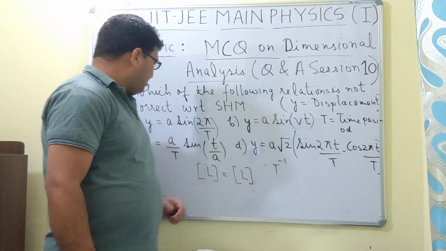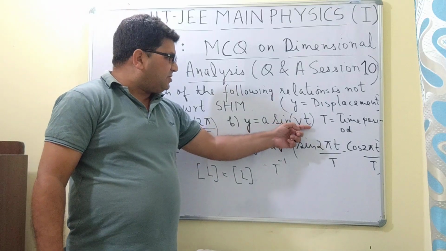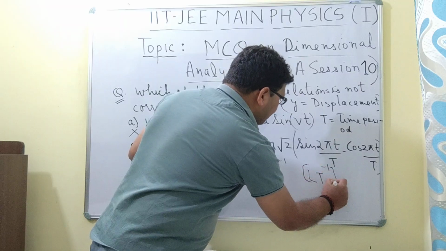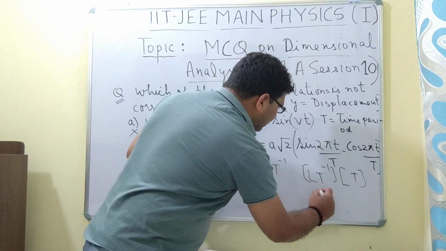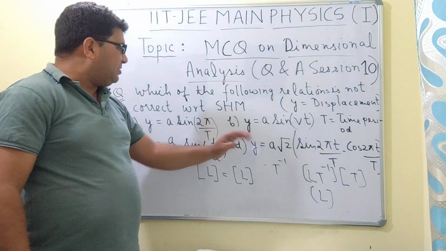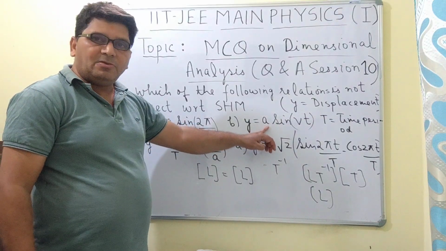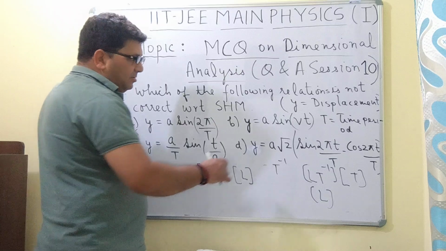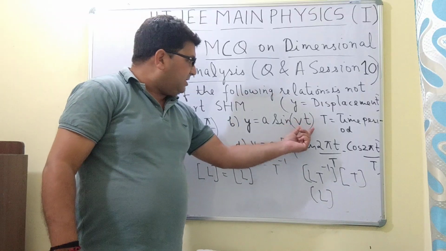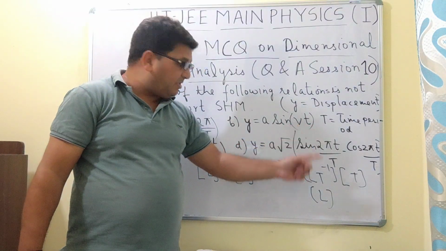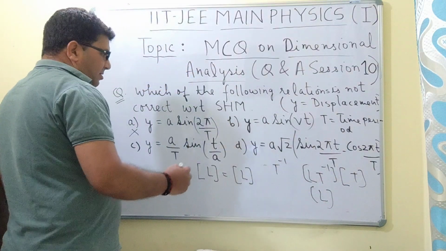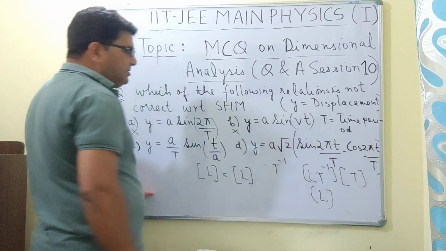Now let us come to this relation, y is equal to a sine vt. The dimension of vt is LT minus 1 into T, so that is equal to L. Now the dimension on the left side of the equation is L, and the dimension of a is also L. But sine vt is dimensionless only if the term vt is dimensionless, and here the dimension of vt is coming out to be L. So this equation cannot be termed as dimensionally correct.